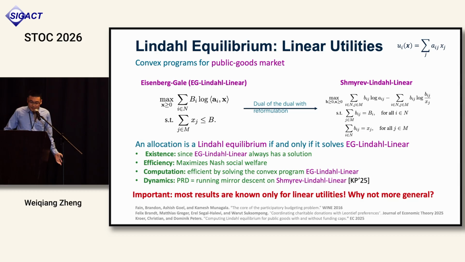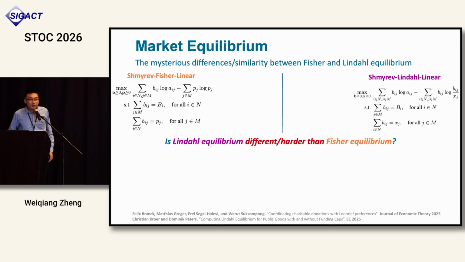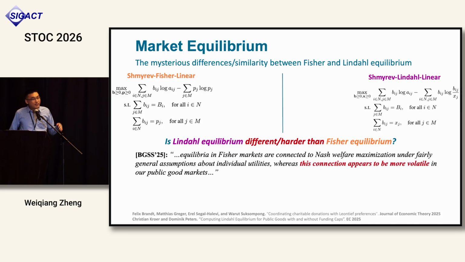But importantly, the Shmyrev program was proposed just last year, in 2025, by Kroll and Peters, and all the nice results are known only for this linear utility case. Why not more general? They all look similar. Why isn't there another EG program or Shmyrev program that should hold even more generally? So the question is, is Lindahl equilibrium different or harder than Fisher equilibrium? I'll give you two quotes from economics and computer science.